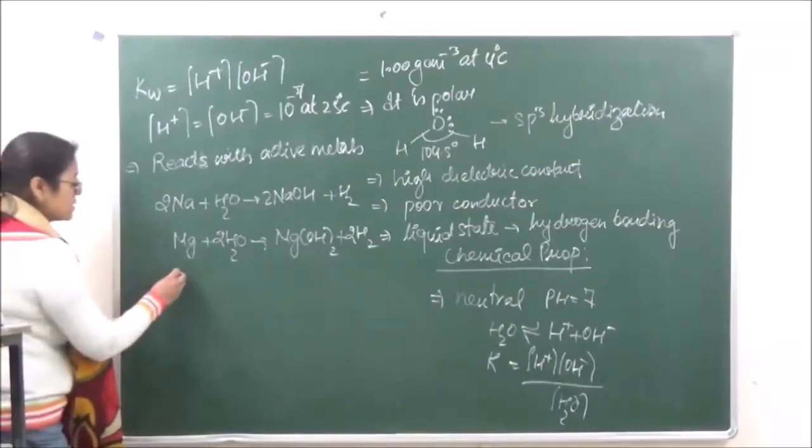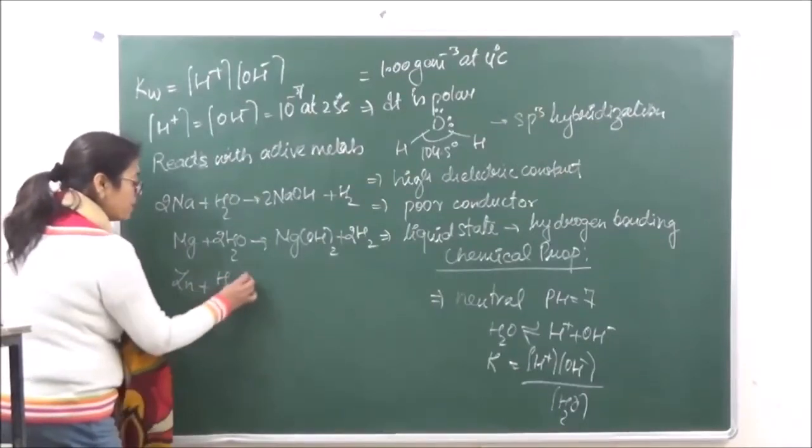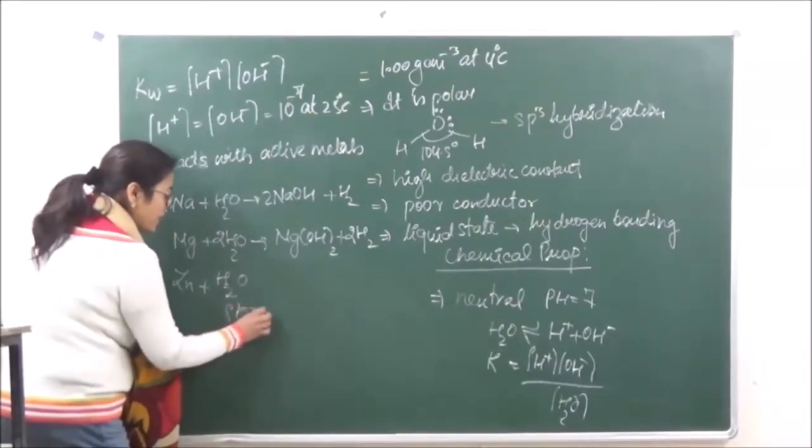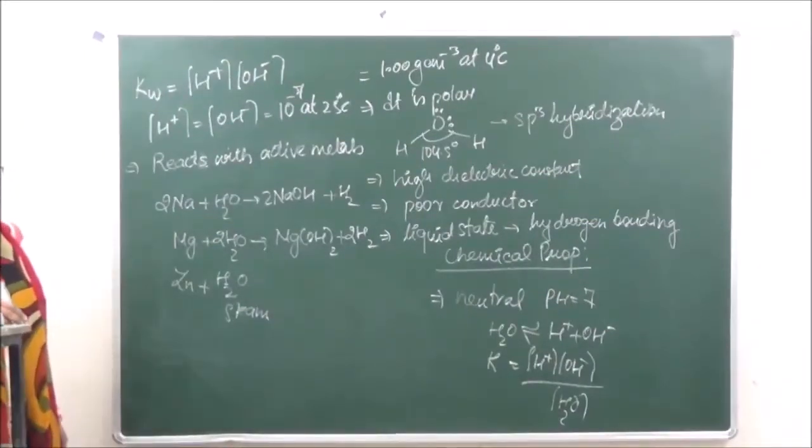Less active metals, for example zinc, are only going to react with steam because of the less reactivity of zinc.